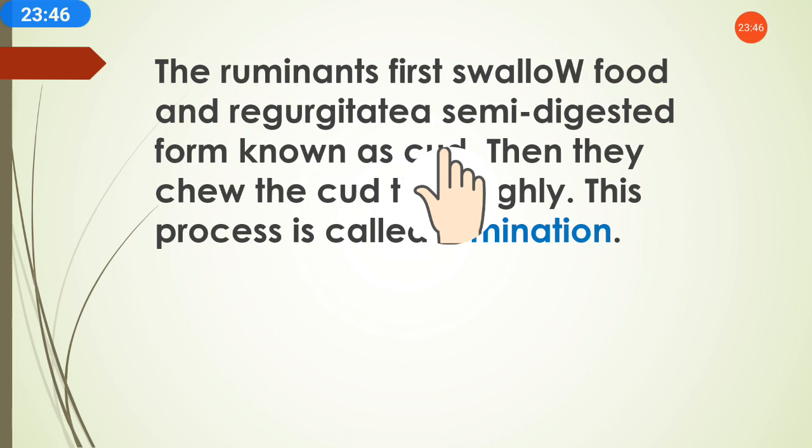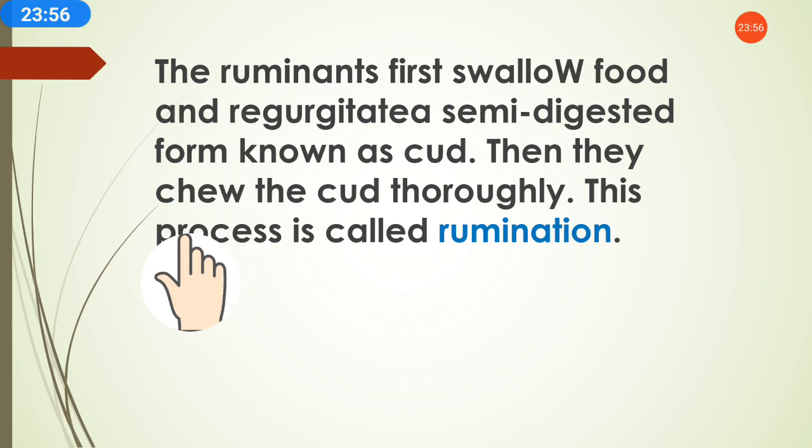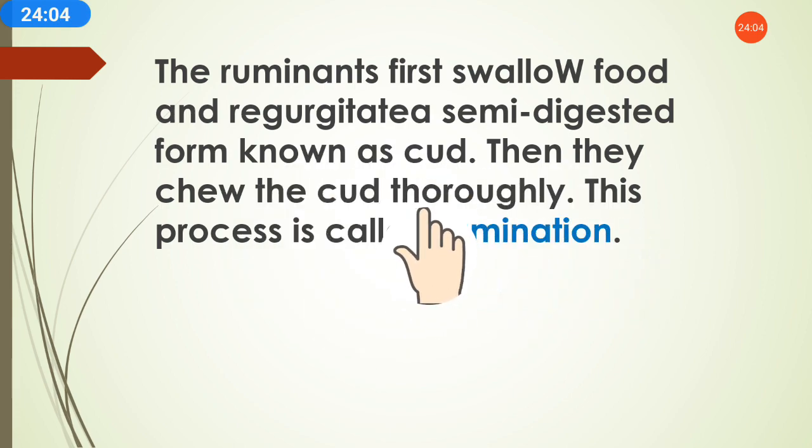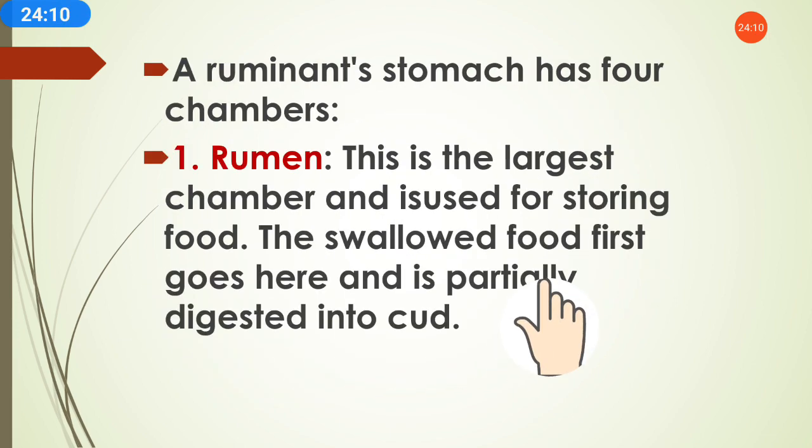Here some part of the digestion process happens, some food gets digested, and this semi-digested food is known as cud. Then they chew the cud thoroughly, and this process is called rumination.